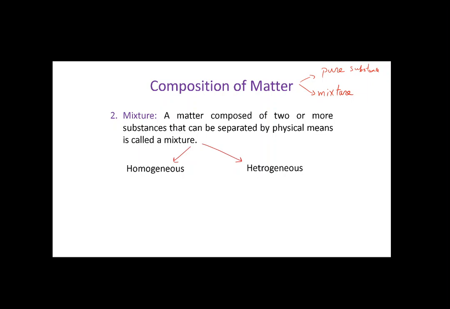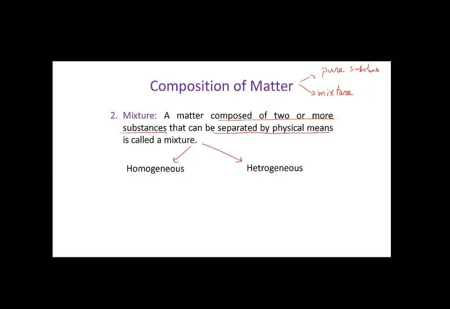It's composed of two or more substances, but they are not combined chemically. There is no chemical bond between these substances. Okay? It's a physical mixture, and they can be separated by physical methods. In this case, we call it a mixture.